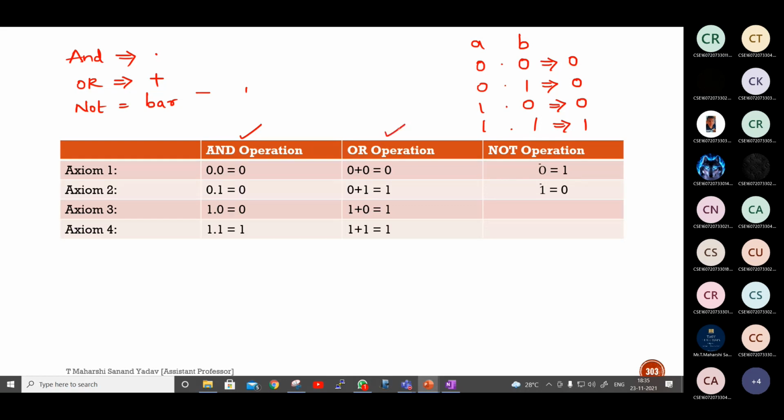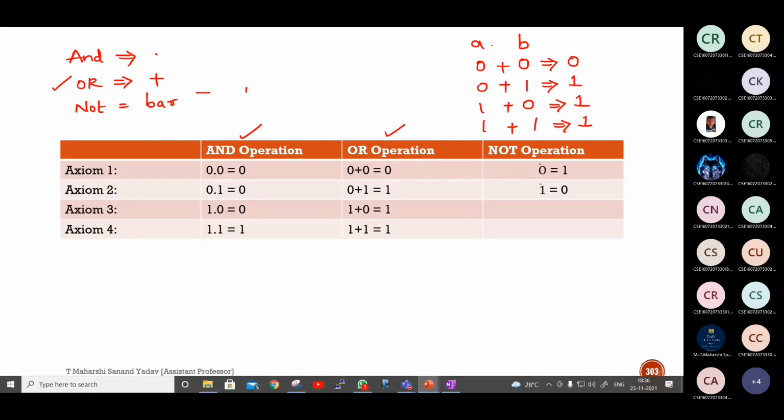Next, if I want OR, means plus, you need to add. So put a plus symbol here and add. 0 plus 0 will be 0, 0 plus 1 is 1, 1 plus 0 will be 1, and 1 plus 1 will be 1.